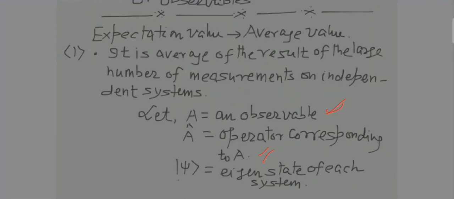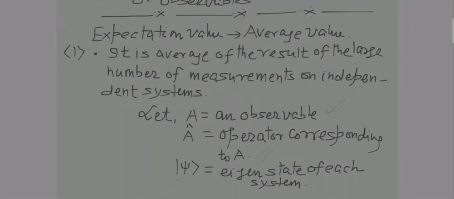So A is an observable, and the operator A hat corresponds to it, and ket psi is the eigenstate of each system. If there are n independent systems, then each of these n independent systems will have the eigenstate ket psi.